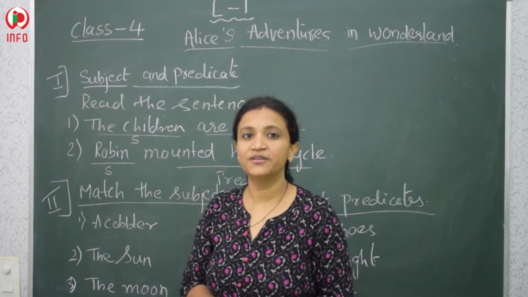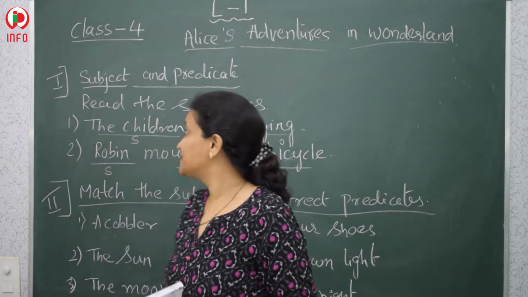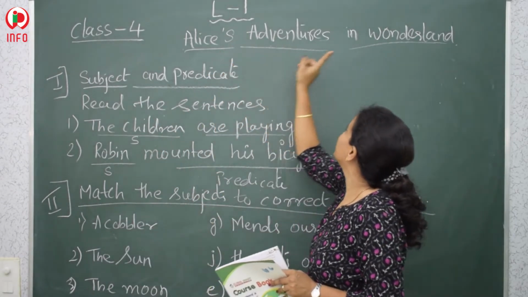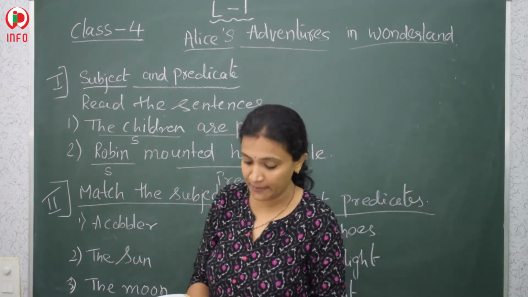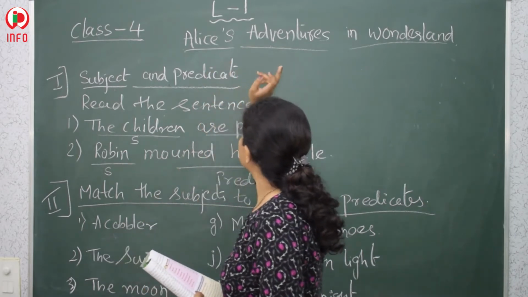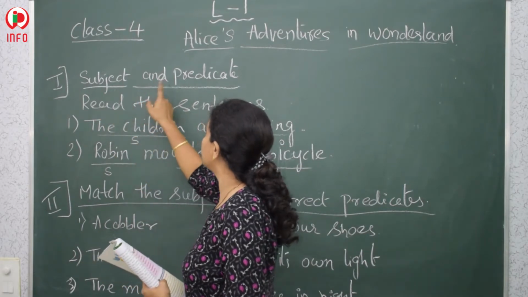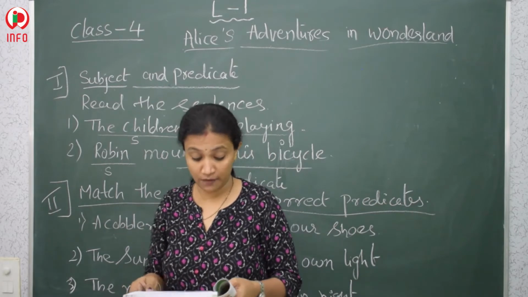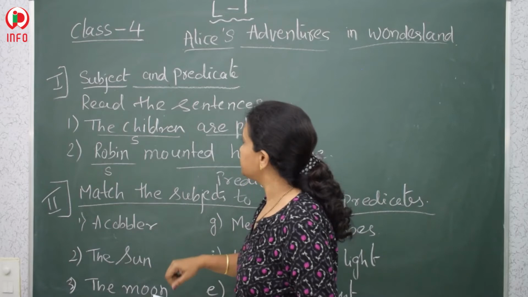So children, today we are going to go for grammar activities, okay? So this is again for our first lesson, Alice's Adventures in Wonderland, for which we haven't finished the grammar yet, okay? The grammatical structure in this lesson is subjects and predicates. So what are subjects and what are predicates? So I'll read the sentences.